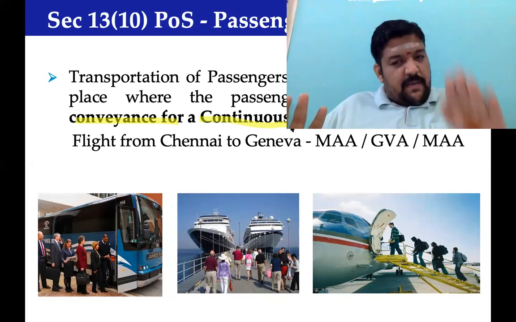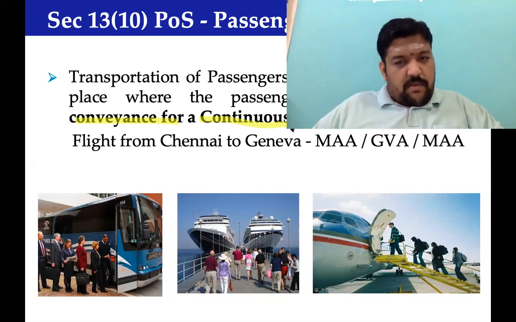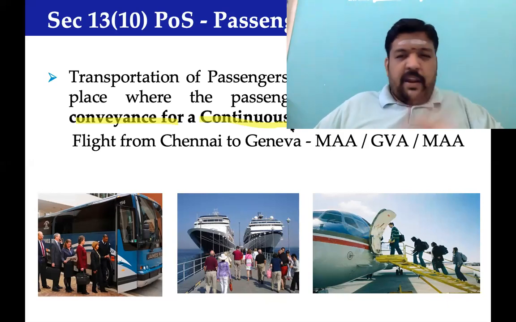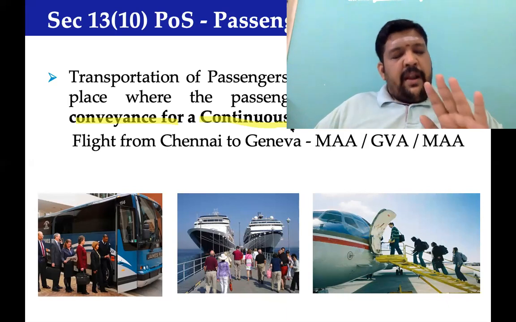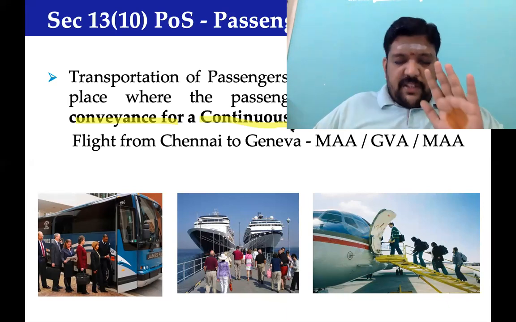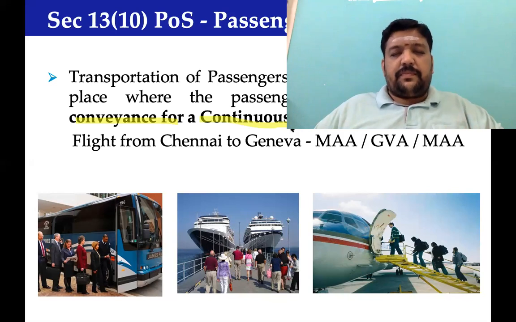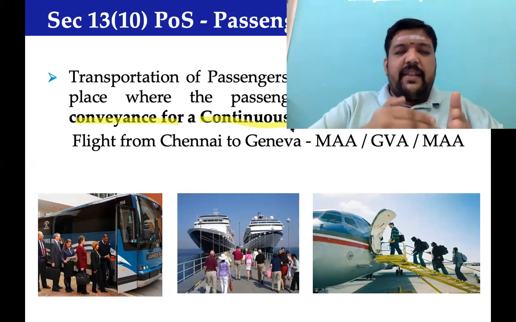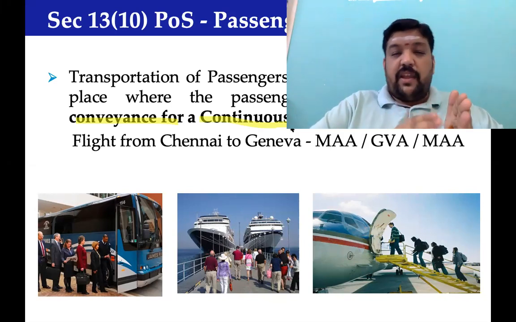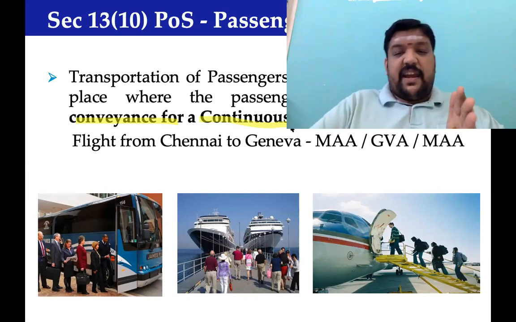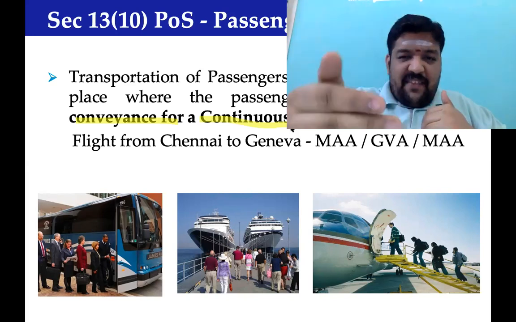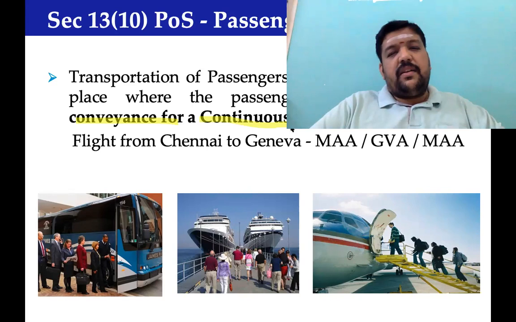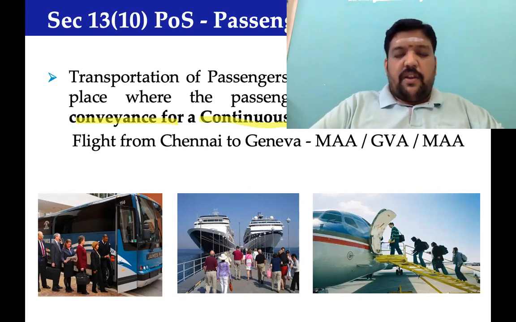He will still be in the aircraft. That is why that journey is called a continuous journey, where there is no stoppage in your journey. There would be stoppages of the aircraft. So once he gets in, where he gets out, that becomes the model for a continuous journey.